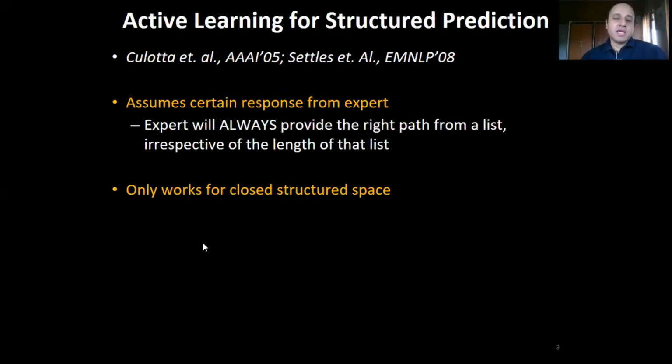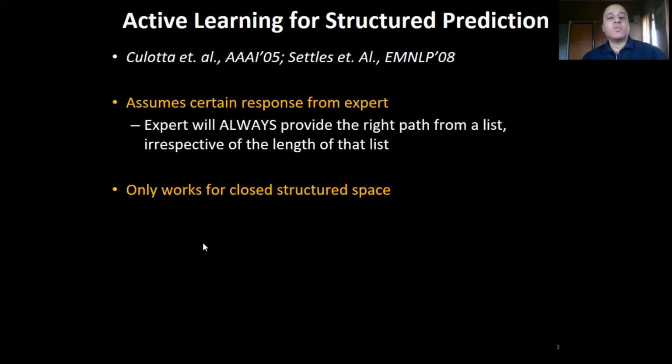Now, asking the expert for schema paths of natural language statements is similar to active learning for structured prediction. However, in the active learning setting, the expert is asked for the schema annotation or structured annotation of a natural language statement in one shot. However, real experts do not like answering questions.